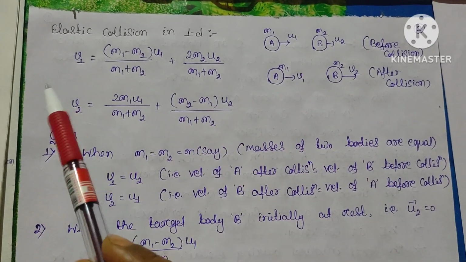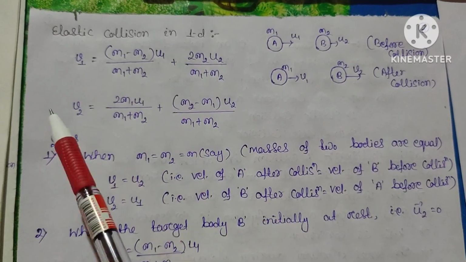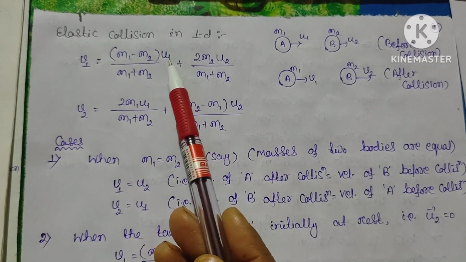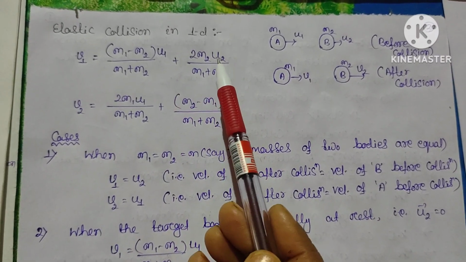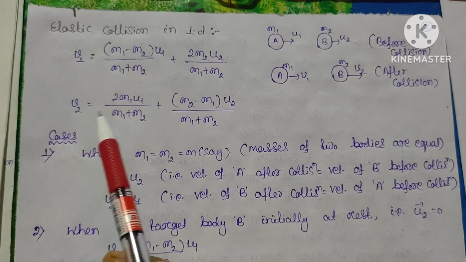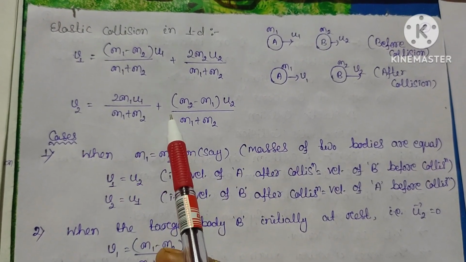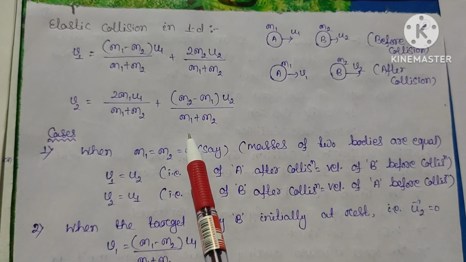So the relation of v1 with u1 and u2 is: v1 equals (m1 minus m2) times u1 divided by (m1 plus m2), plus 2 m2 u2 divided by (m1 plus m2). And v2 equals 2 m1 u1 divided by (m1 plus m2), plus (m2 minus m1) u2 divided by (m1 plus m2).